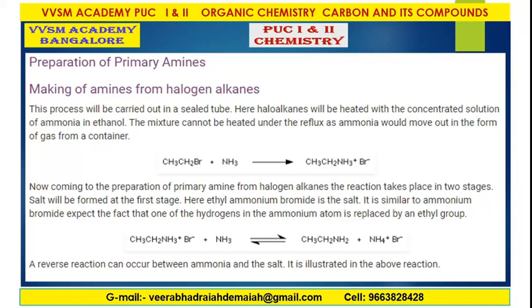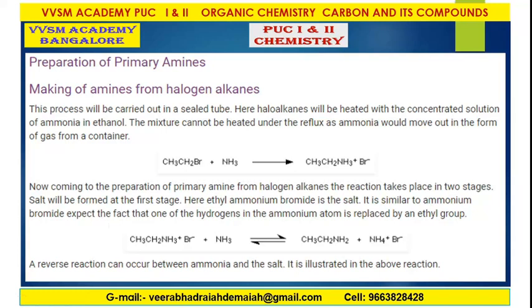In the preparation of primary amine from halogenoalkanes, the substitution takes place in two stages. A salt will be formed at the first stage. Here, ethyl ammonium bromide is the salt. It is similar to ammonium bromide, except that one of the hydrogens in the ammonium ion is replaced by an ethyl group.